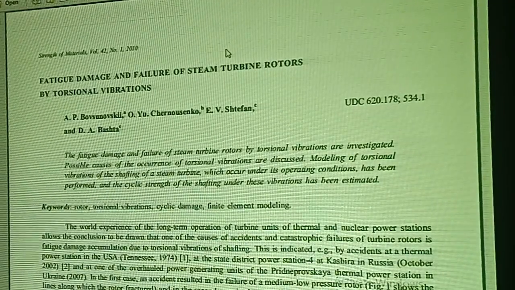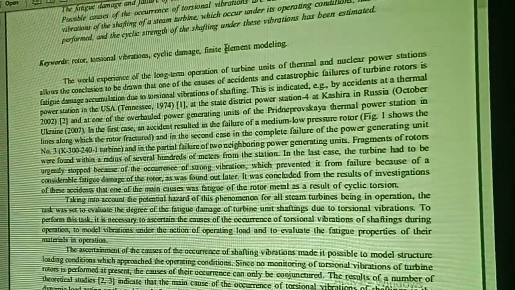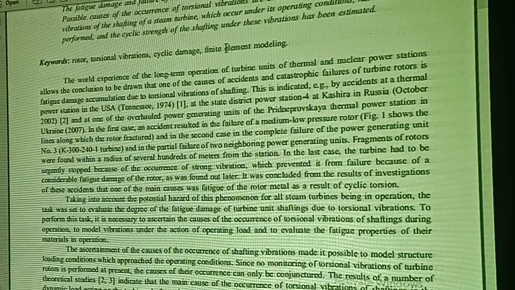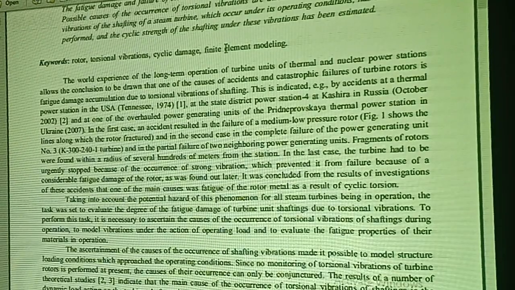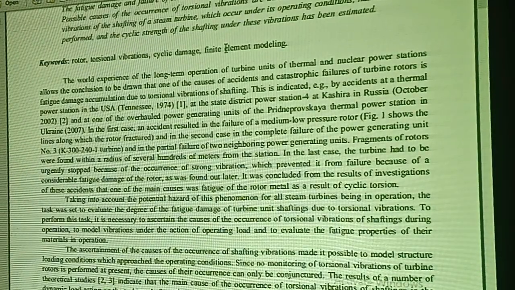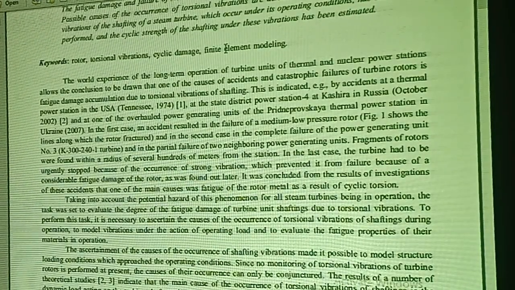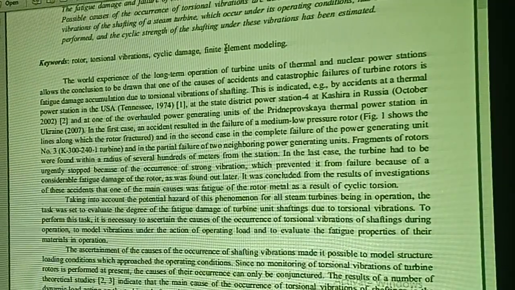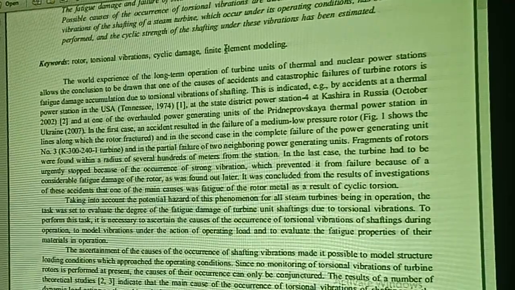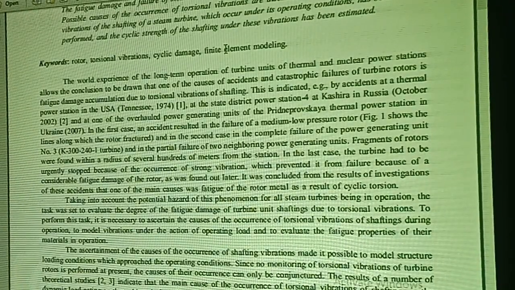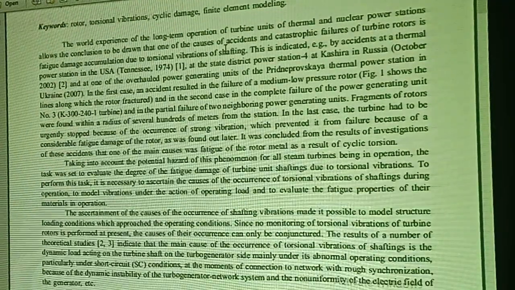In this paper, they have explained in the abstract that the world experience of long-term operation of turbine units of thermal and nuclear power stations allows the conclusion to be drawn that one of the causes of accidents and catastrophic failures of turbine rotors is fatigue damage accumulation due to the torsional vibrations of shafting systems. This is indicated by the accidents at a thermal power station in the USA, at the State District Power Station number 4 in Russia, at one of the overhauled power generating units of the system.